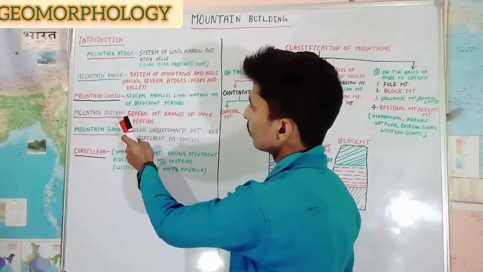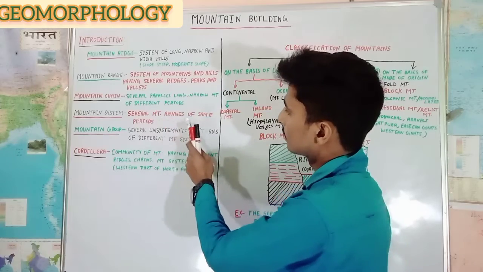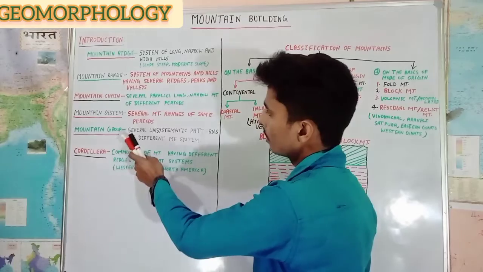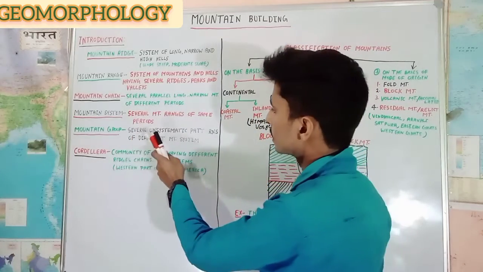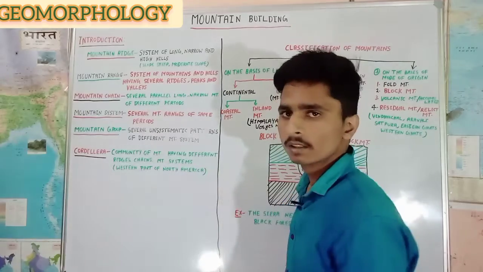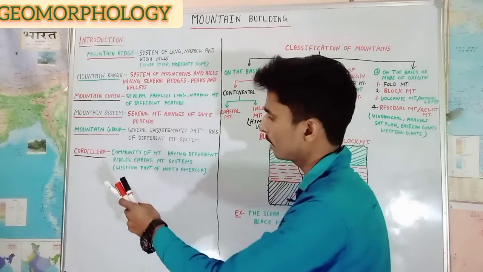And here is a mountain system. A mountain system consists of several mountain ranges of the same period. And mountain group. A mountain group consists of several unsystematic patterns of different mountain systems. And here is cordillera. What is cordillera?